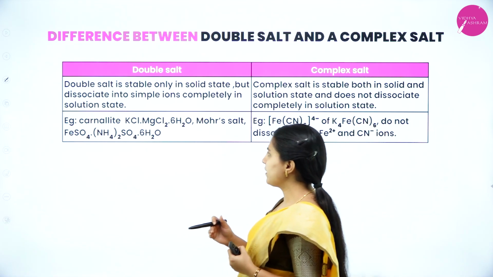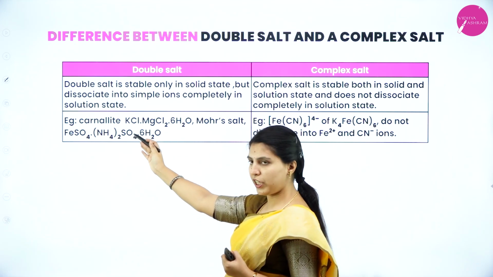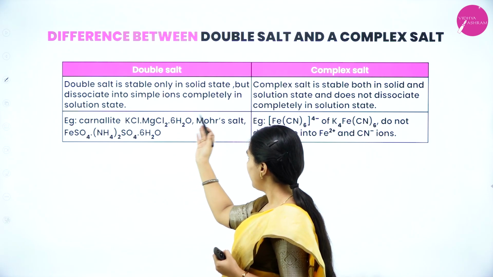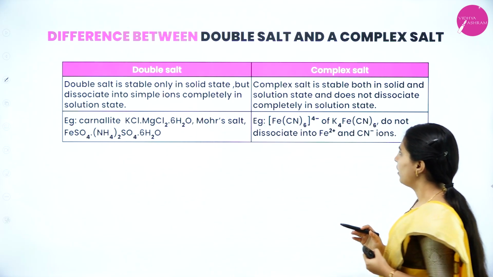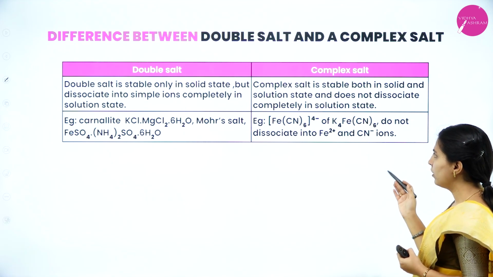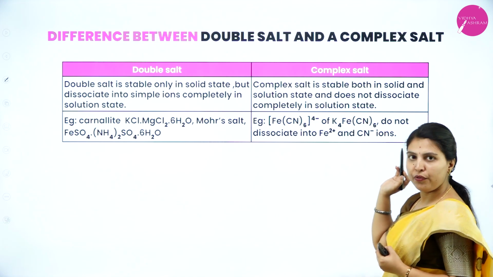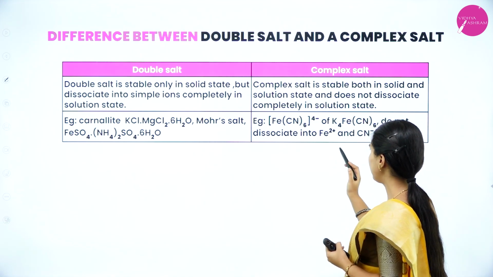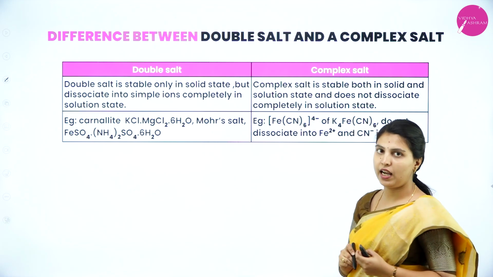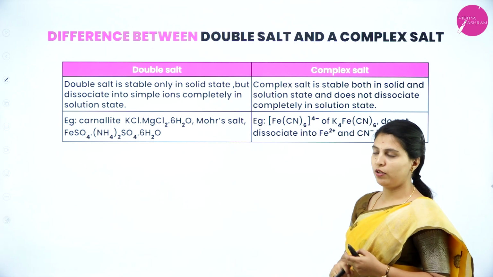For double salt examples, carnallite and Mohr's salt. Carnallite is a mixture of potassium chloride and magnesium chloride. In Mohr's salt, ferrous sulfate and ammonium sulfate. For examples of complex salt, ferric hexacyanide and also tetra potassium ferrous cyanide will not dissociate into ferric and cyanide ions. It will not dissociate into simple ions.